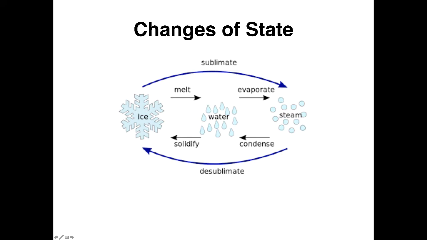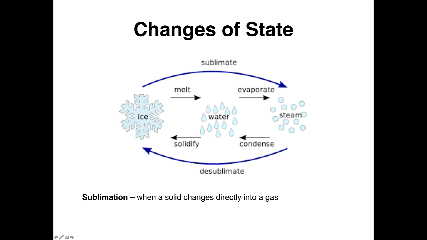So the use of changes of state to transfer heat is commonly used, and they use pressure to control the changes of state. Now there's one other process that can occur, and that's called sublimation. And sublimation is the transfer from solid to gas directly without a liquid phase. So here you have water, which does not sublimate.